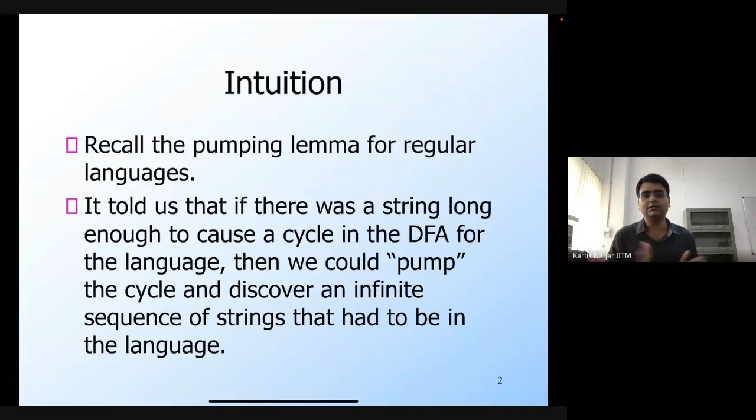you must visit some state multiple times. And corresponding to the state that you visit multiple times, there exists a substring of the original string which you can pump as many times as you want. So there's going to be a cycle in the DFA for the language, and then we can pump the cycle, which means that we can discover an infinite sequence of strings that has to be in the language.